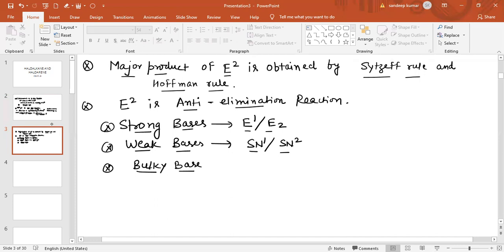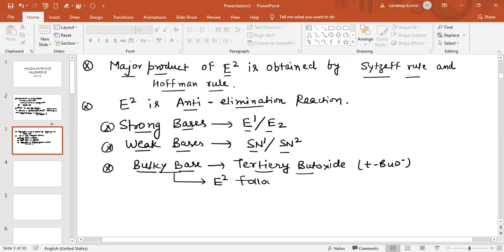In case of a bulky base, for example tertiary butoxide, t-BuO negative, which is a bulky base, it follows E2 reaction. So these are the criteria.